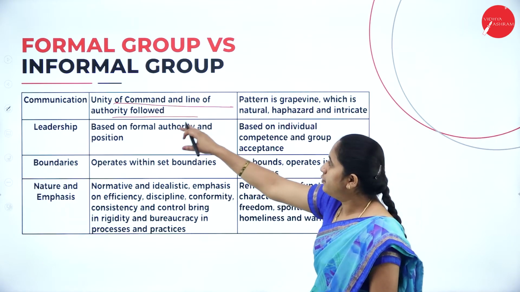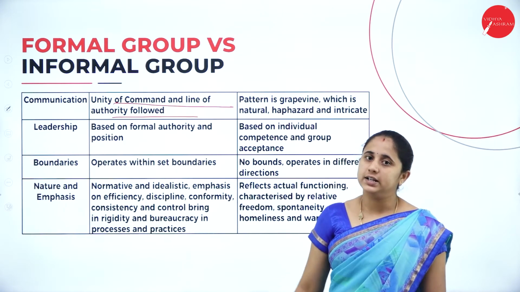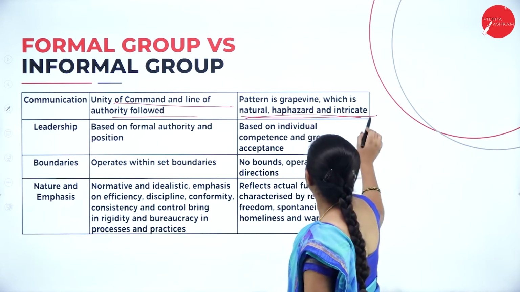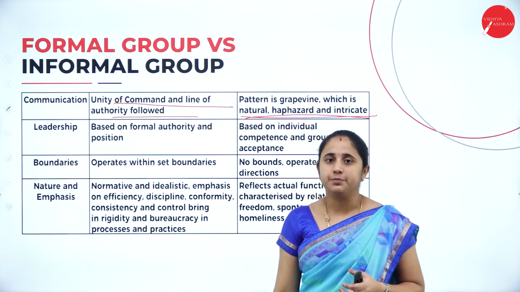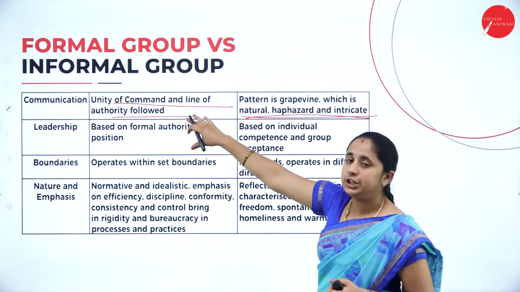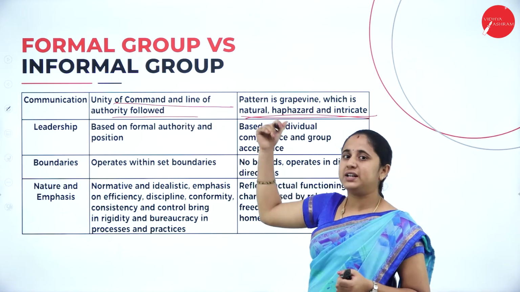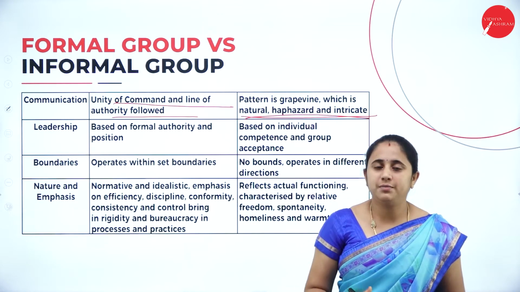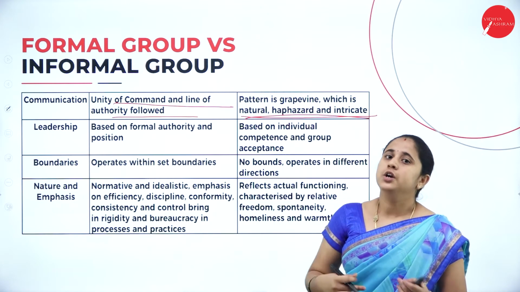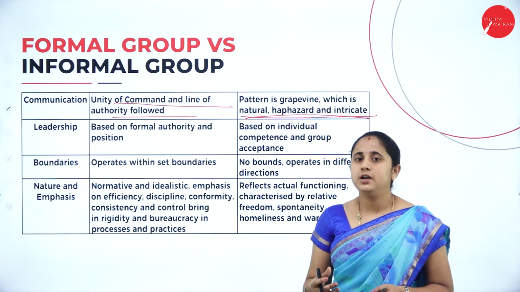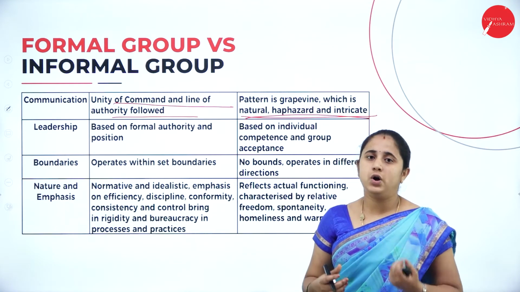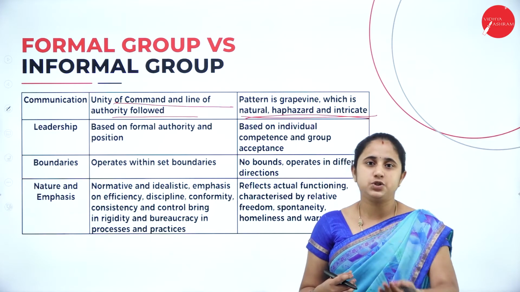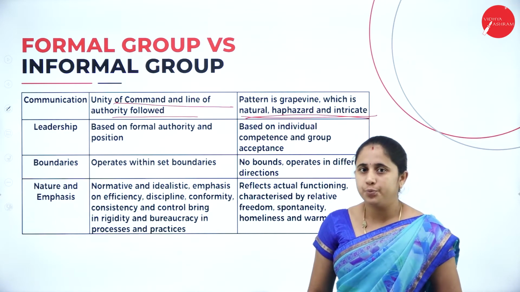So there is a line of authority followed under the formal group. But in the informal group, the pattern is the grapevine, which is naturally engraved. So here there is a unity of command and line of authority, but the informal group has no line of authority or formal unity of command. So you need to listen to the instructions given by all the team members and accept them, or you can express your opinion to your group members.